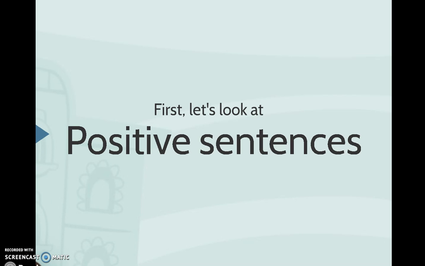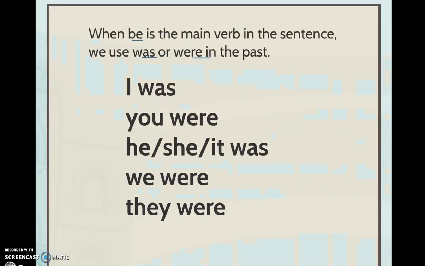Let's take a look at the affirmative, at the positive sentences. Okay, the verb to be in the past looks like this. We use was or were instead of am, is, or are. Okay? So, we say I was, you were, he, she, it was, we were, they were. Okay? Have you noticed we have was with I and with he, she, or it. You, we, and they take were.